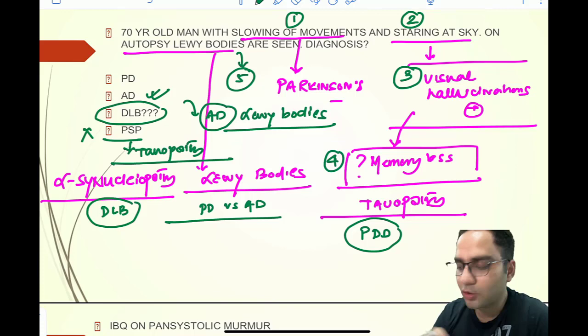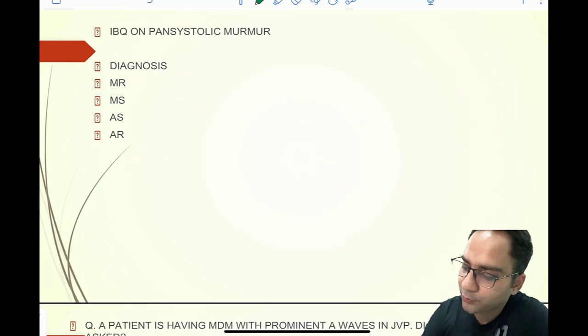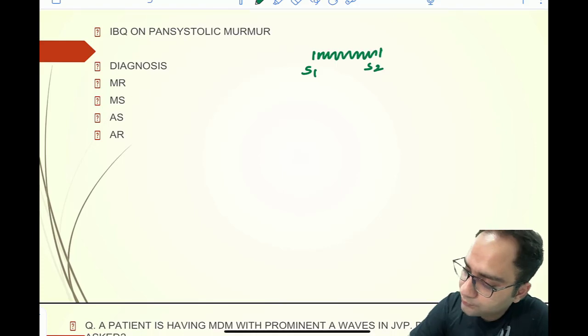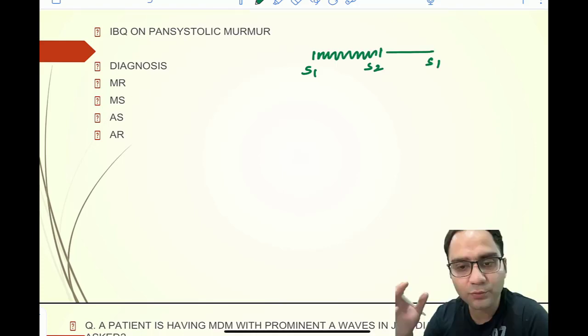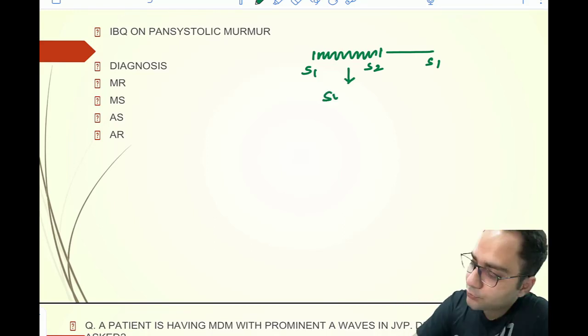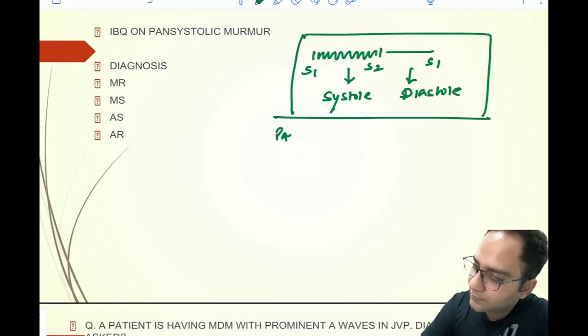Next question, you had an image based question on pansystolic murmur. So what actually is a pansystolic murmur? The murmur starts from S1 and ends at S2, right? What is important to know here is that S1 to S2 is systole and S2 to S1 is diastole. So a murmur that starts from S1 and ends at S2 is known as a pansystolic murmur.